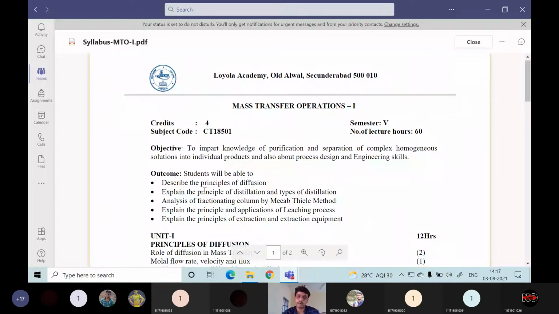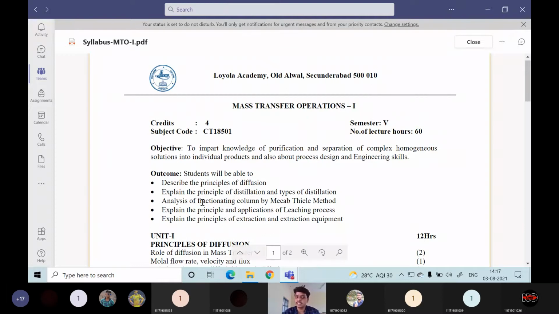So the second unit will give you completely the details about simple distillation, which we can call batch distillation, or flash distillation, or continuous distillation. To some extent we will be discussing that here, along with other types of distillation like vacuum distillation, extractive distillation, then azeotropic distillation. Then the next unit will be unit 3, in which we will pay special attention to continuous distillation. Continuous distillation is also called a fractionation unit.